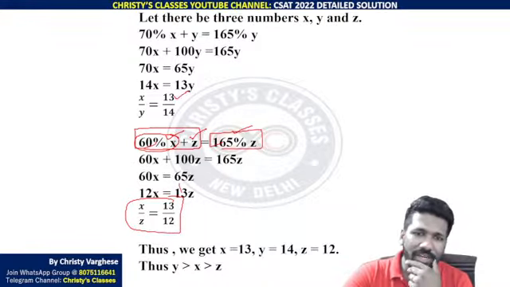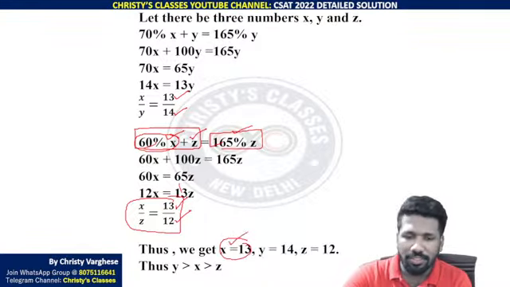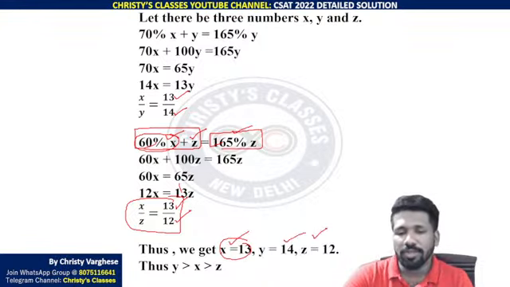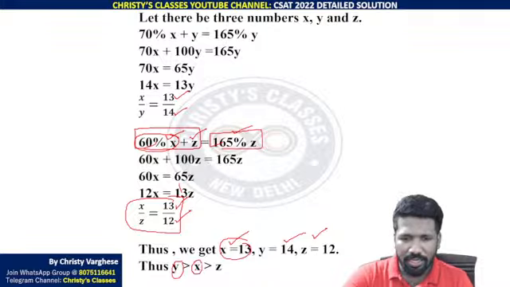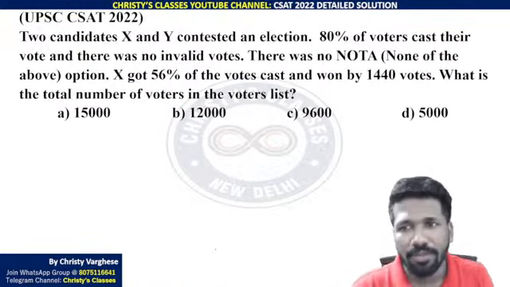Look at this, x is 13, y is 14; x is 13, z is 12. So x is 13 in both situations. So if x is 13, y is 14 and z is 12. So what did you understand? y, 14, is greater than x, 13, which is greater than z, 12. So that is why y greater than x greater than z is the answer. All of you clear?